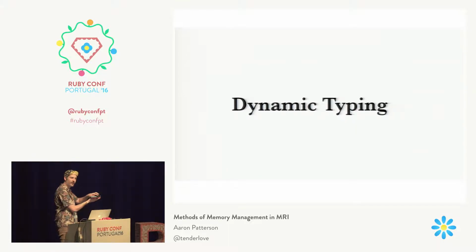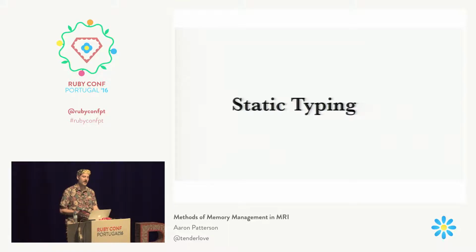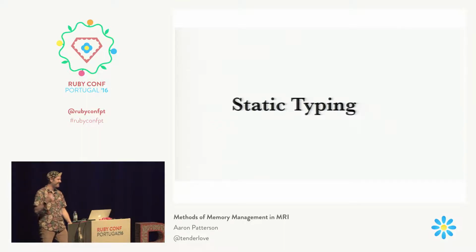Dynamic typing is more like this. And then the other one that we're considering is static typing. And static typing looks a bit more like this. You don't move your hand. Static typing. A bit more challenging to implement. Yes!